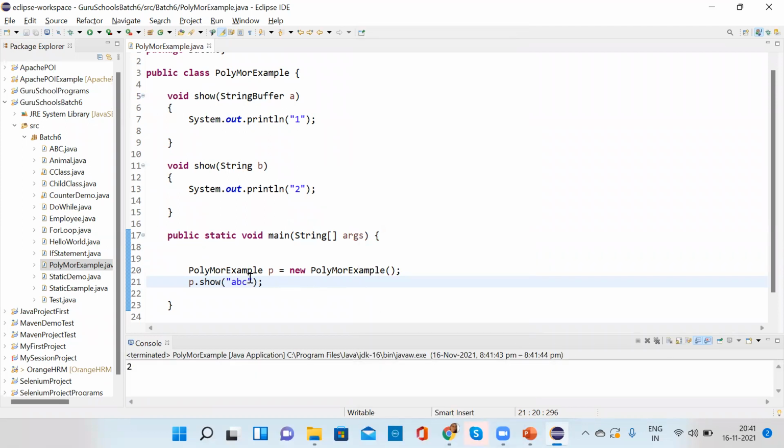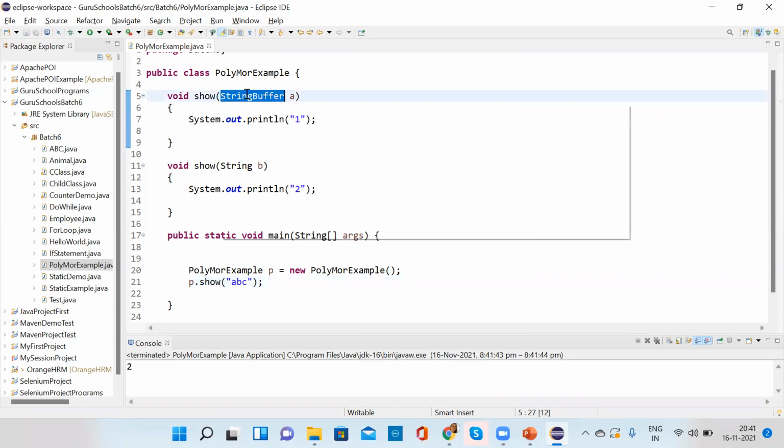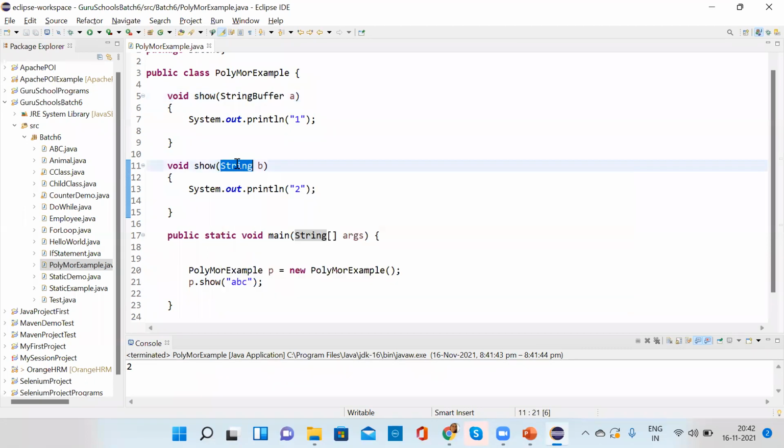Why? Because it's a perfect match, so it will call string only. Suppose I'm writing here object. Now which one will it call?